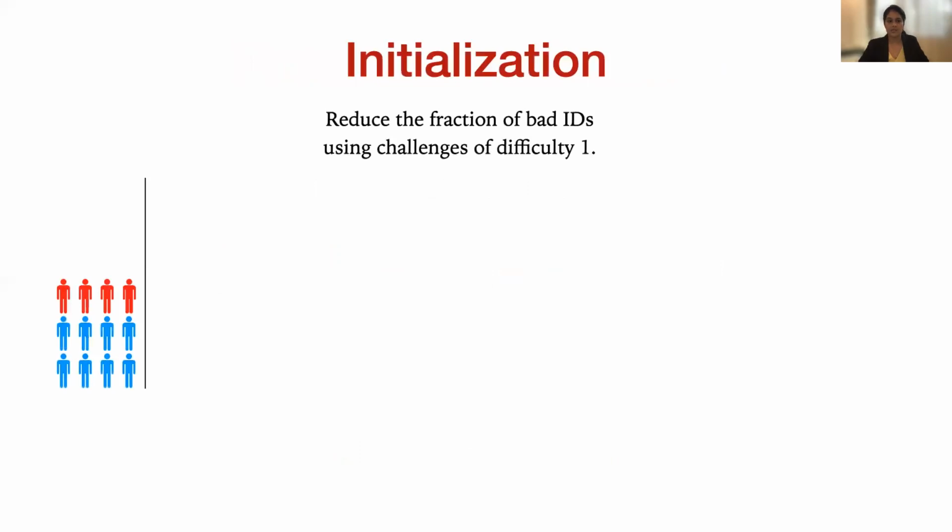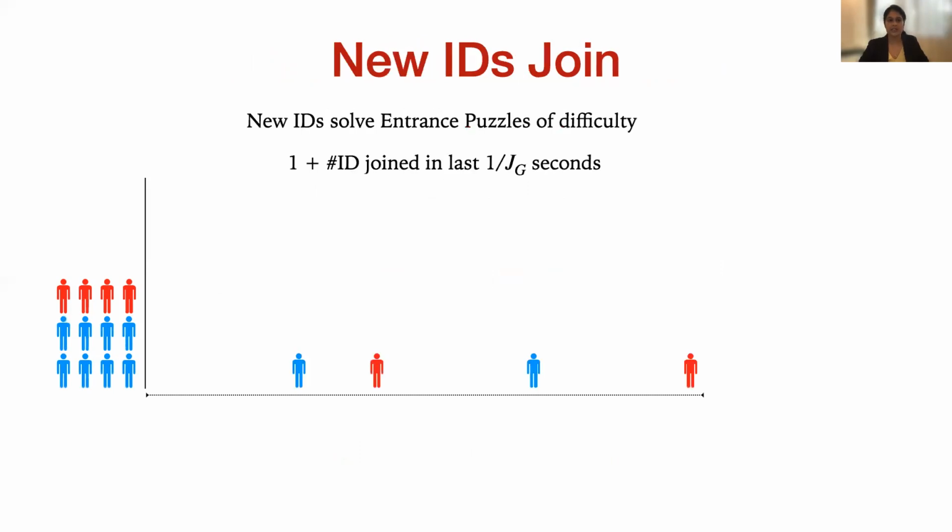To begin with, we initialize the system by issuing a one-hard challenge to all the IDs in the network. This will reduce the fraction of bad IDs or Sybil IDs to kappa. Then we allow for IDs to join the system.